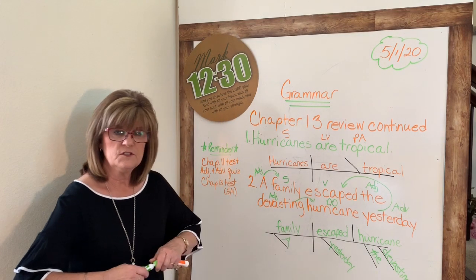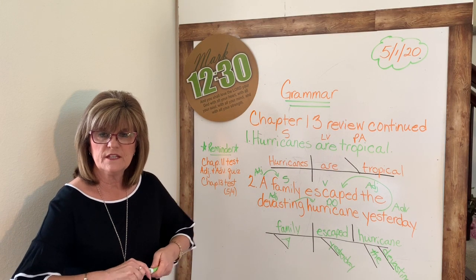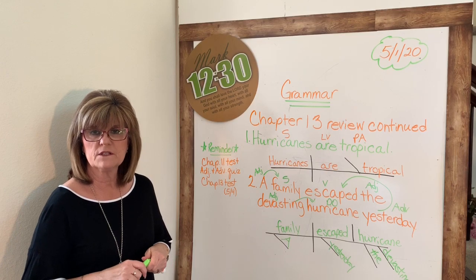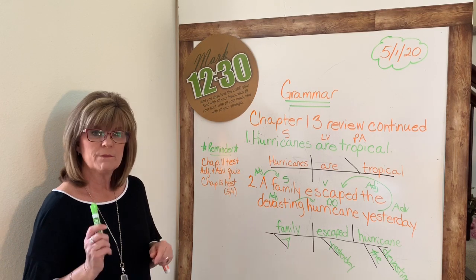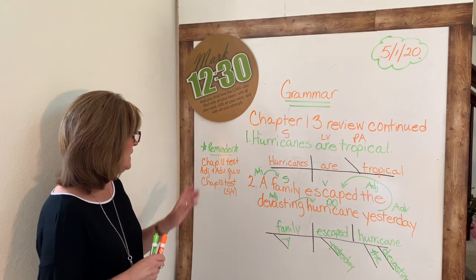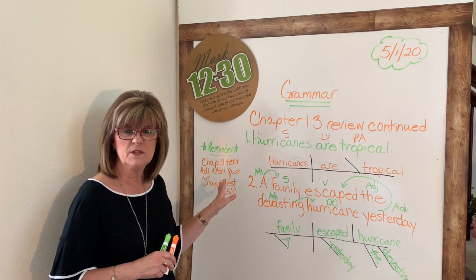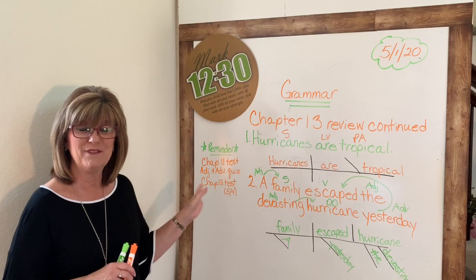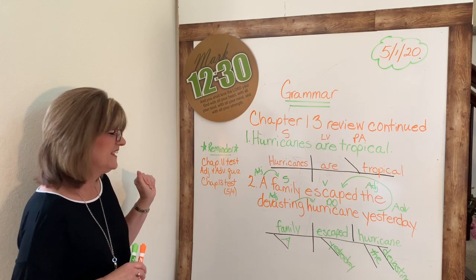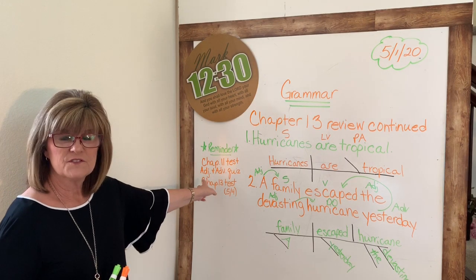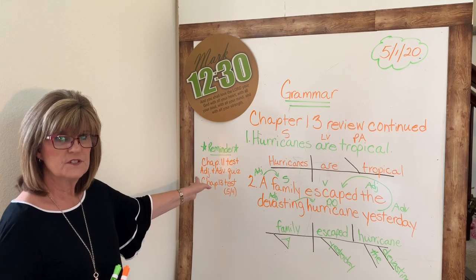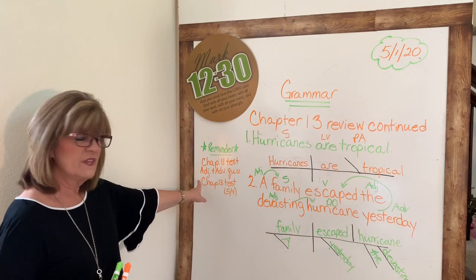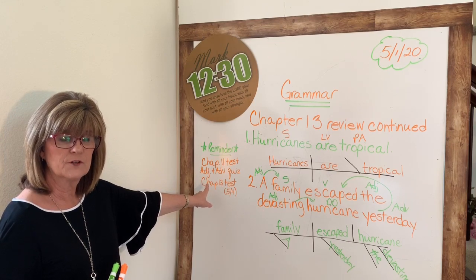Okay, we're going to check the workbook pages that you did last time, and I'm going to explain the directions for the worksheet that you're going to do today. But before I do, I want to remind you of some grammar assignments that you need to check and make sure that you've completed in Google Classroom. First of all, there's the Chapter 11 test that we had. That was one of the first assignments that you did. And then there was an adjective and adverb quiz.